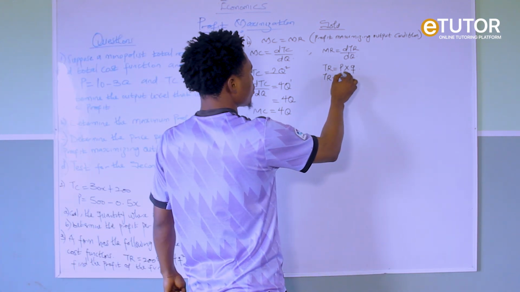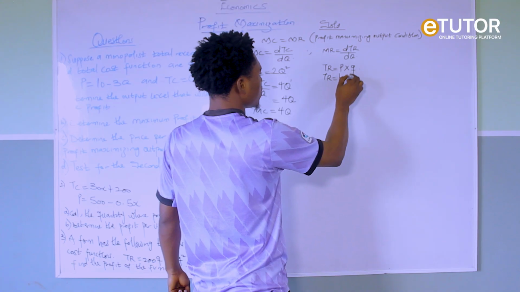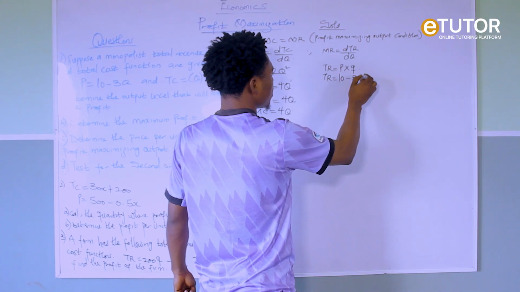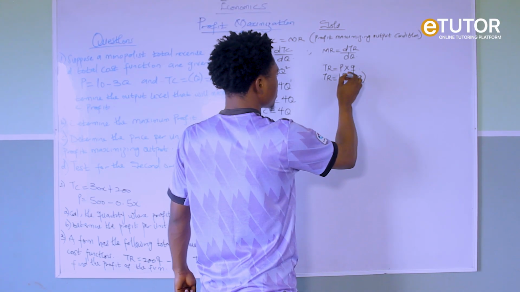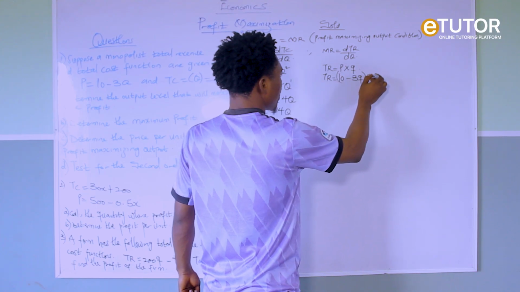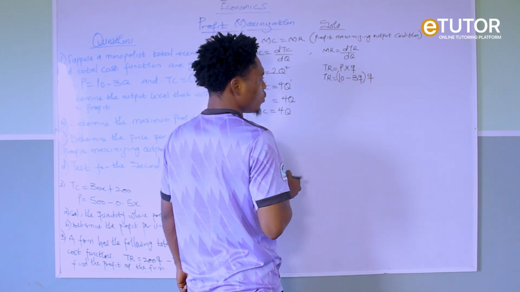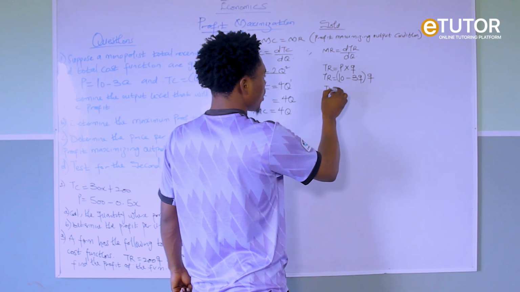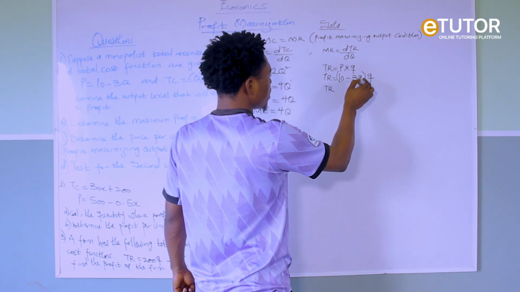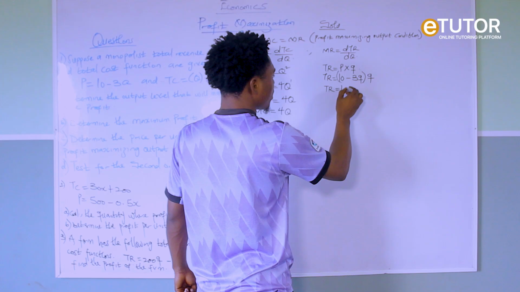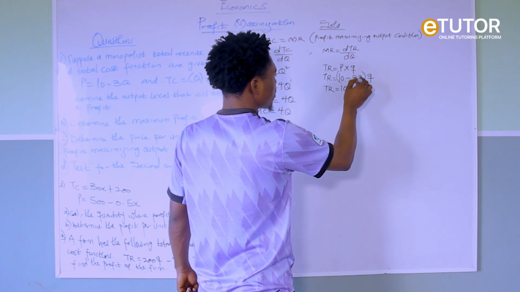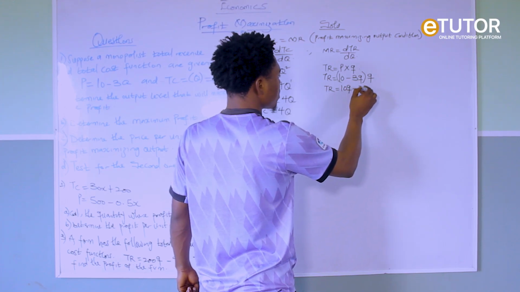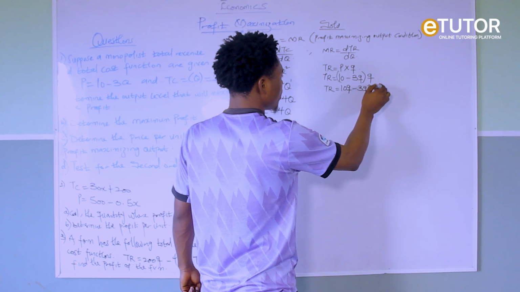So we write that out, put it in a bracket, then multiply by Q. Our TR will give us 10 multiplied by Q, which is 10Q, then minus 3Q multiplied by Q, which gives minus 3Q squared.